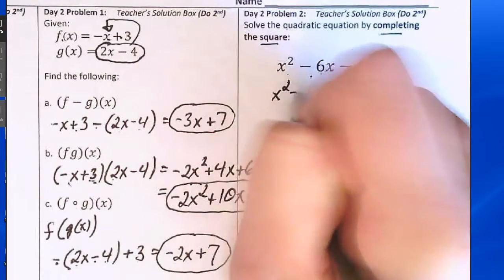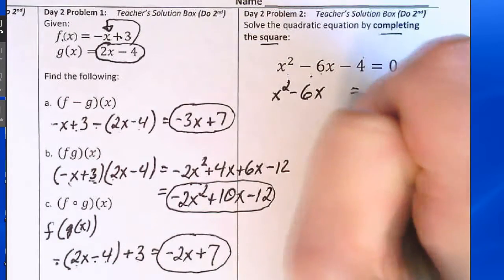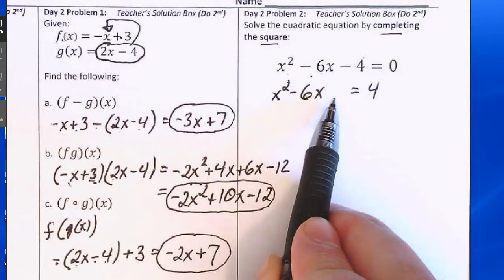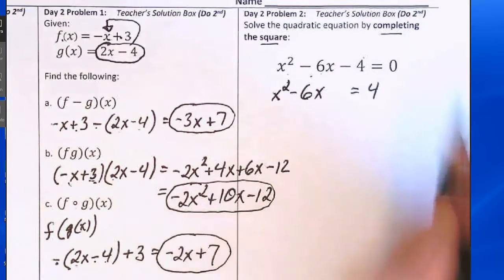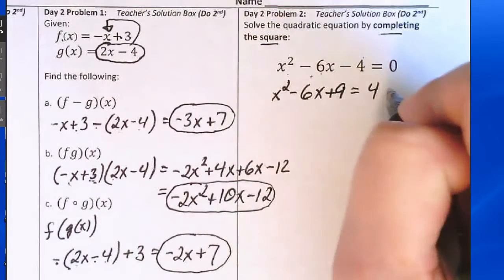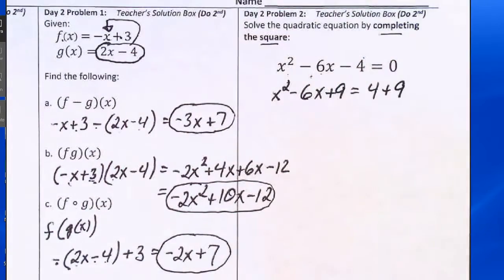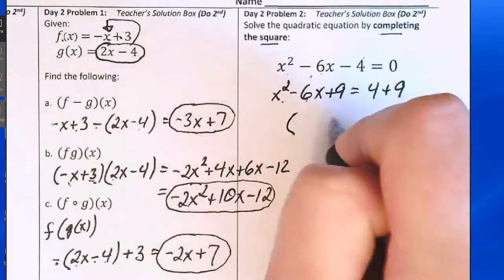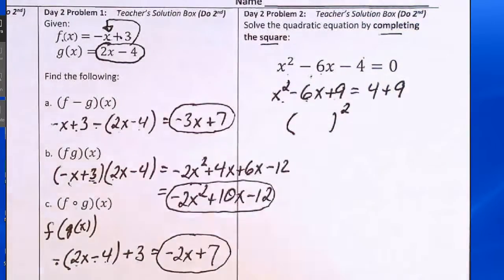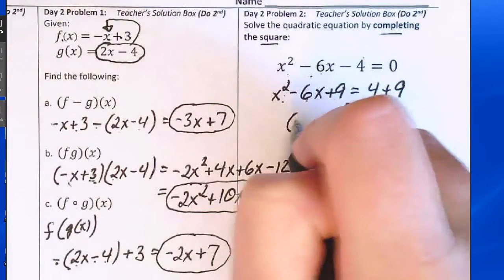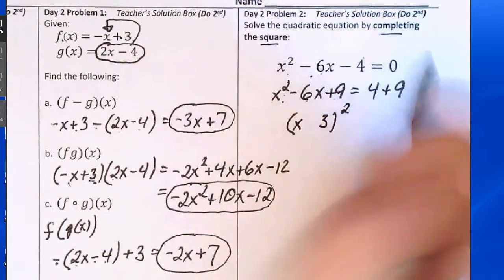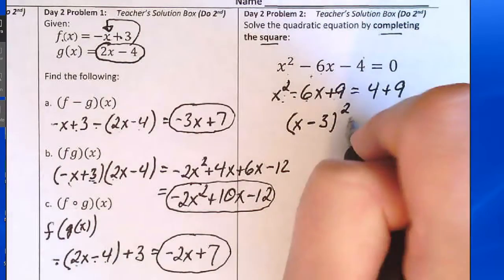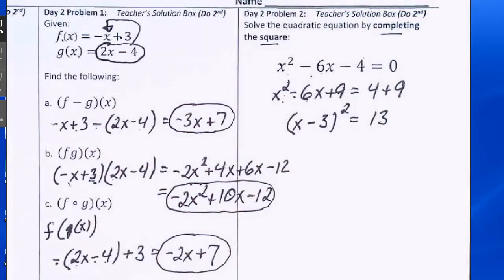First step is to add the 4 to the right side of the equation and leave a blank spot here in which we could insert a positive 9. So put in plus 9, and then on the right side, plus 9. This is now a perfect square trinomial, and it factors into a binomial squared pattern. The square root of x squared is x, the square root of 9 is 3, and because the middle term is negative, we want that to be a negative. On the right-hand side of the equals, it makes 13.